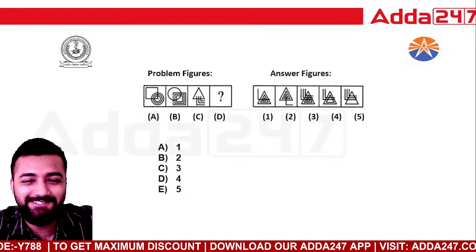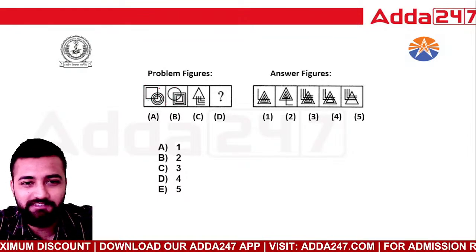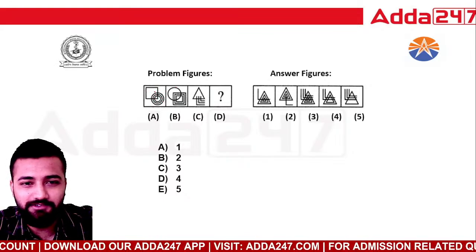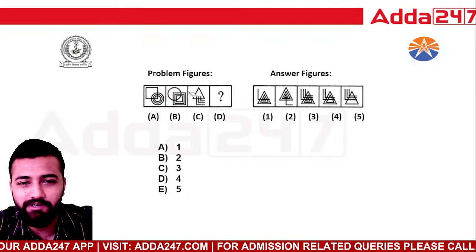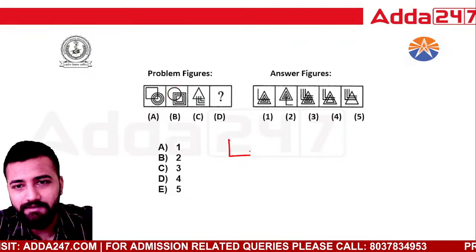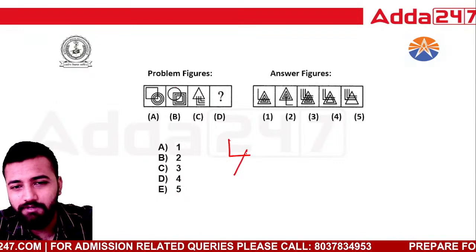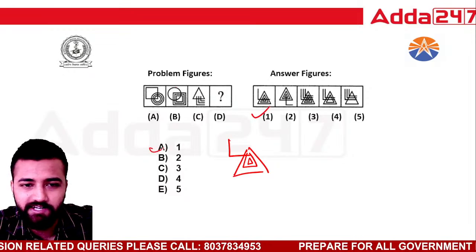Okay, let's see this. So out here, see, this is interchanging, right? Circle becomes out here square was plane and circle was bounded, and then suddenly circle is plane and square has become bounded. So out here also what will happen? So this line will become plane, right? And your triangle will be bounded. How many triangles will be inside? 3 triangles will be inside. So option number 1 is the correct answer, okay.